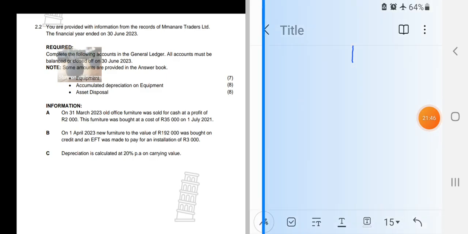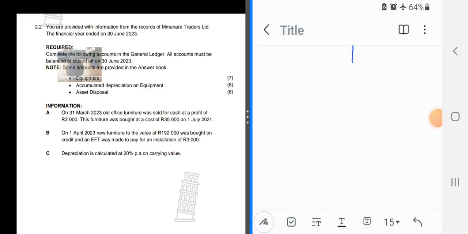Yes, now on number B, we are done with information A. So now we're going to information B. On 1 April 2023, new furniture to the value of 192,000 was bought on credit, and an EFT was made to pay for an installation of 3,000 rand. So let's calculate depreciation.